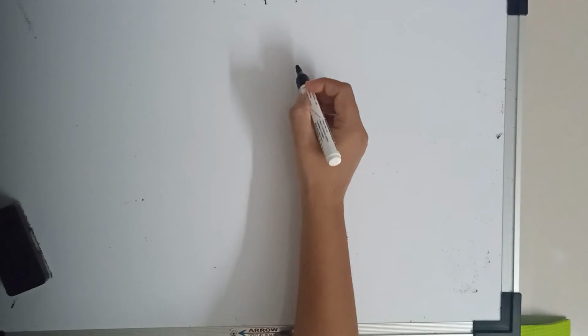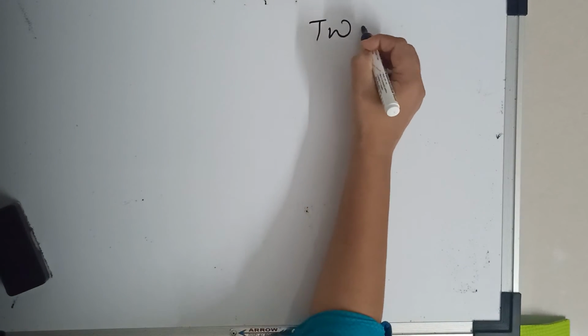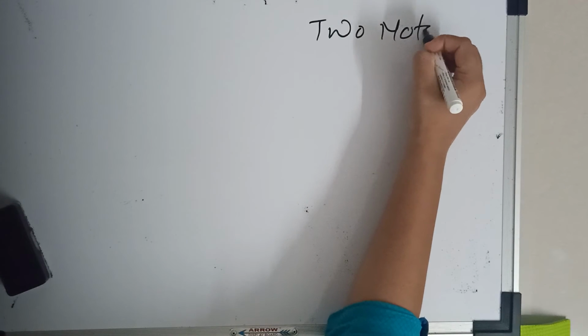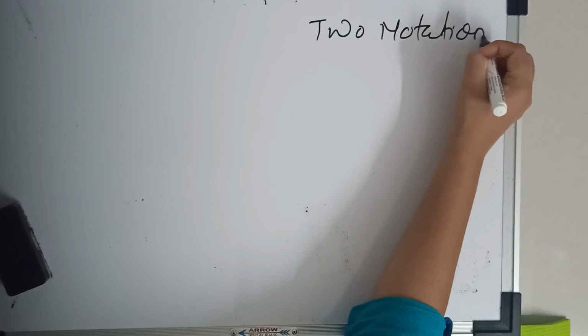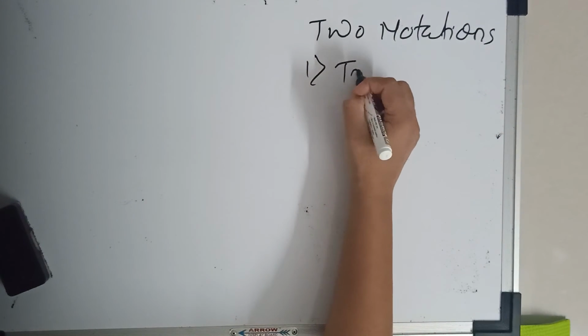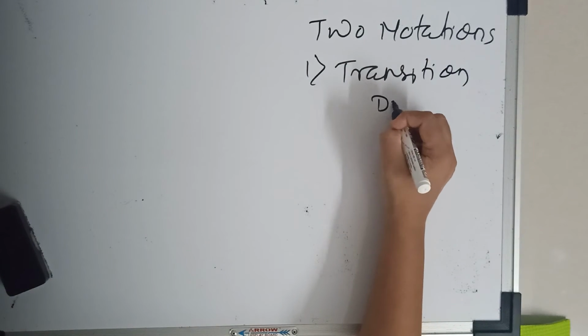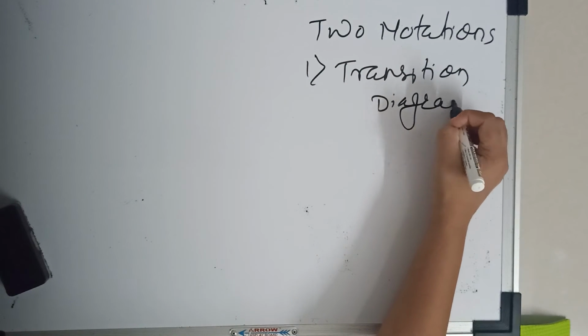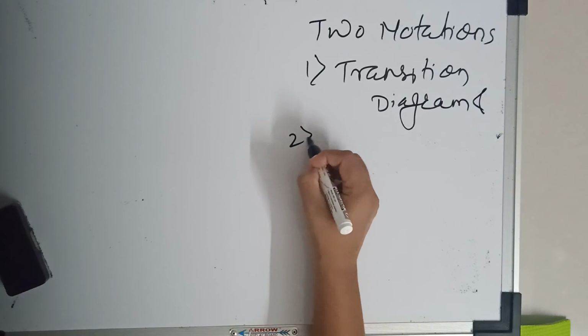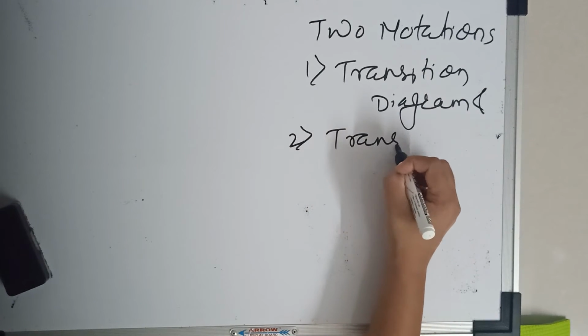So basically finite automata is represented by two notations: transition diagram and transition table.